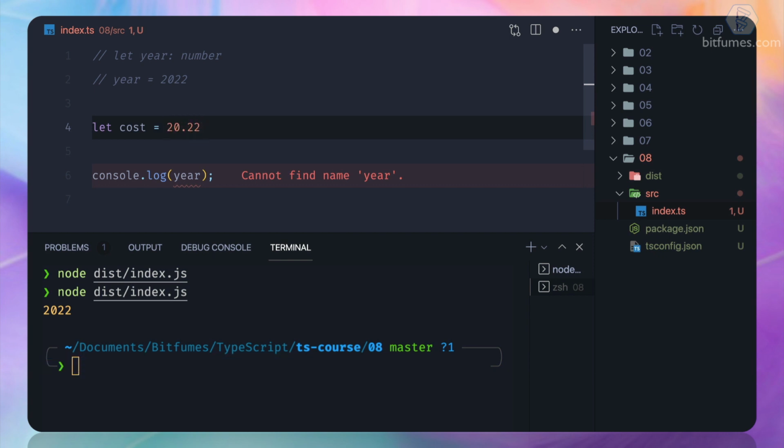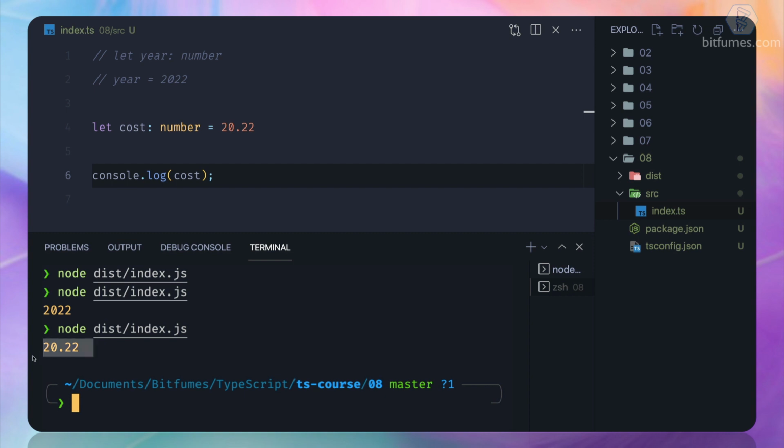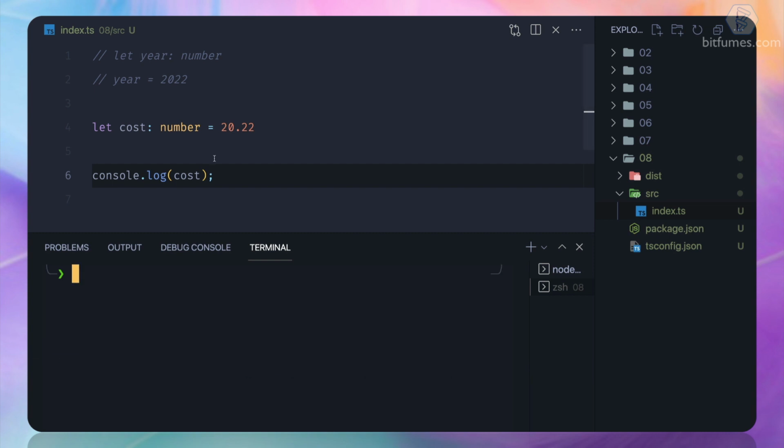Okay, it's 2022, but it's now cost. So I'm going to assign it as a number, and yes, this is valid syntax because now if we see, 20.22 is a number. So we have learned a new thing, which is that it can also hold any floating point.